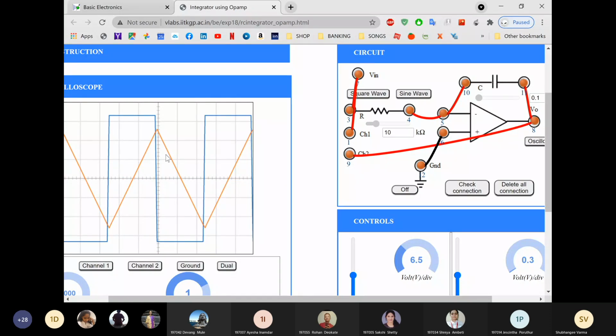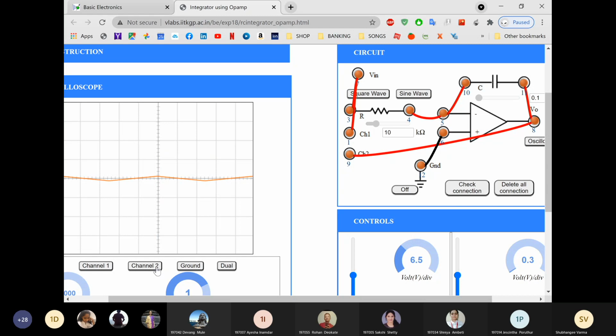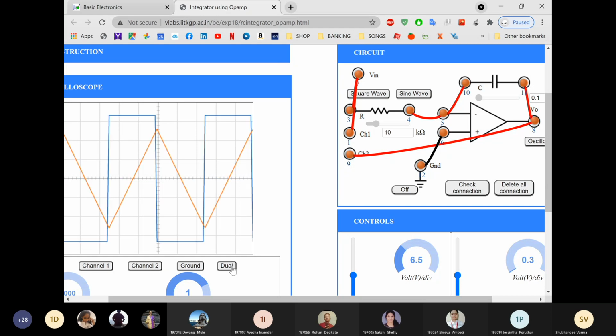Square is your input and triangular is your output. If you want to just check input, click on channel 1. If you want to check only output, click on channel 2. If you want to check both the waveforms simultaneously, then click on dual. So this is your output of integrator for square wave input. Understood, Shreya? Yes, ma'am. Okay. Thank you.